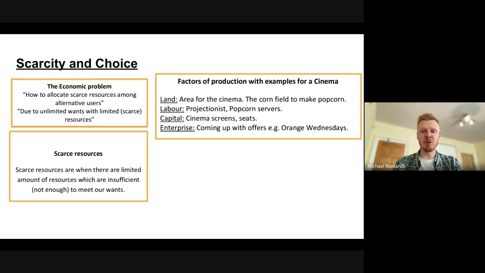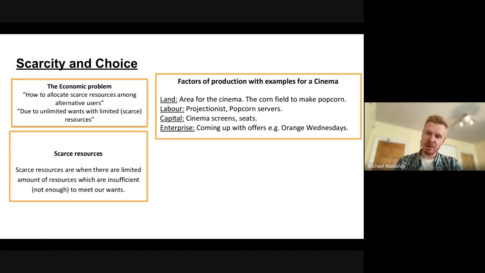Land is just natural resources. Okay. So it could be literally farmland, but it could also be the coal or oil or natural minerals under that land. Fish from the sea is also classed as land. It's a natural resource. So in the case of a cinema, it would be the area for the cinema or the cornfield to make the popcorn. That would be land.